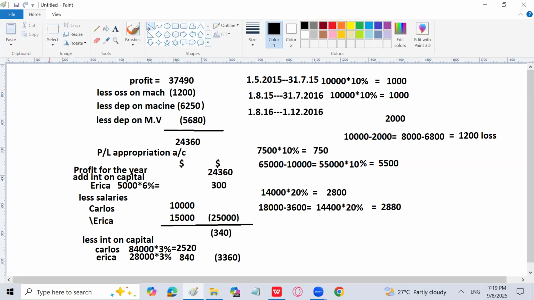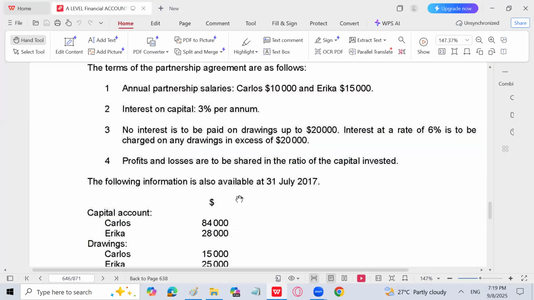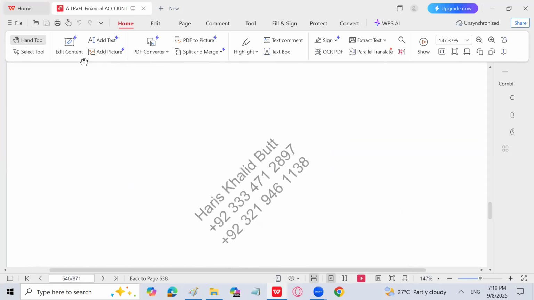Now you can calculate it easily. Your loss will be increased, obviously, and the loss is supposed to be shared between both the partners. So 340 plus 3360, there is going to be a loss of 3,700, which he has clearly stated is supposed to be distributed in the ratio of capital invested.